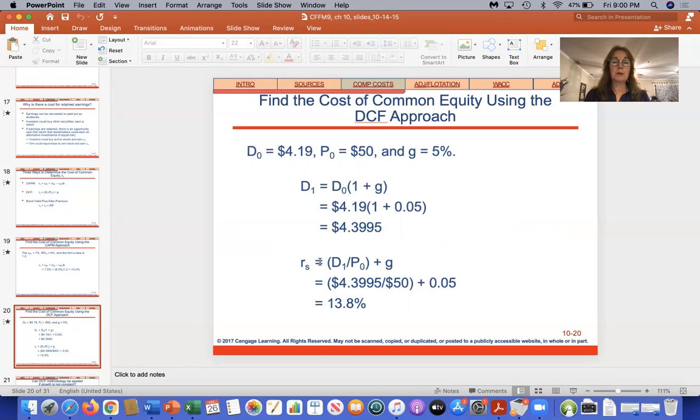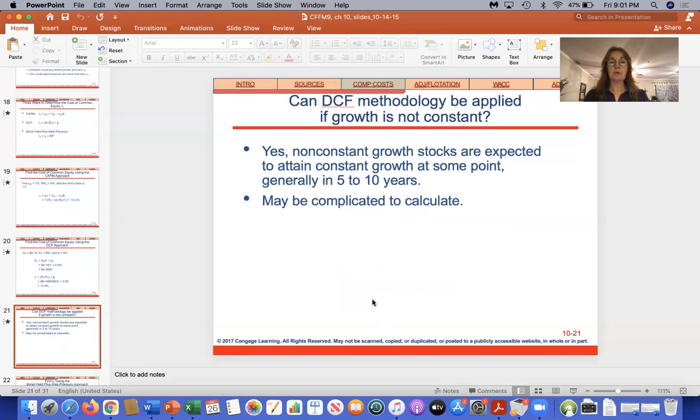Remember this, if you go back and look at the constant growth formula, you're solving for price. But if you rearrange the formula, you can solve for the required rate of return. So that's what they're doing here. So the required rate of return equals the next dividend you're going to receive, D sub 1, which is right here, divided by the price plus the growth rate. So we're taking this $4.39 divided by 50 plus 0.05, and we get 13.8%. All right, so that's the discounted dividend model approach.